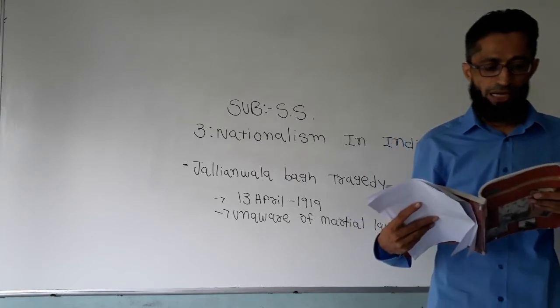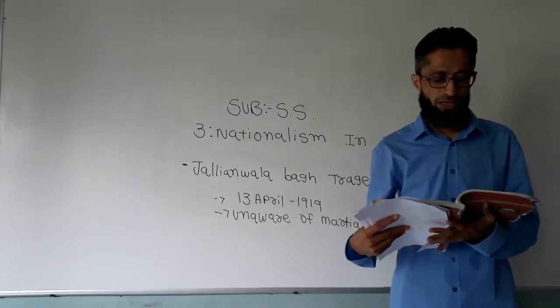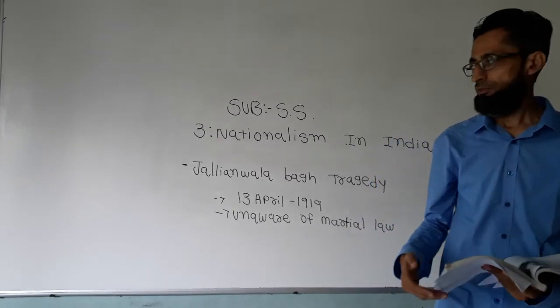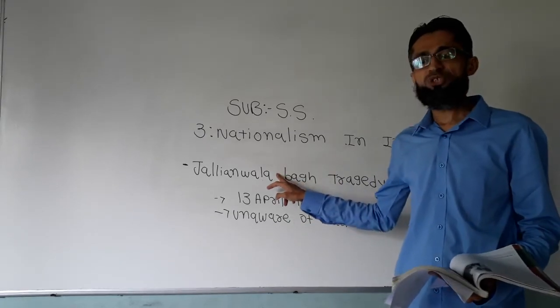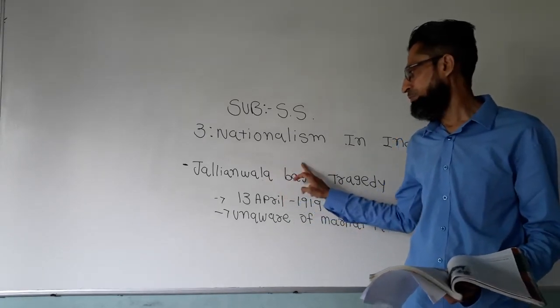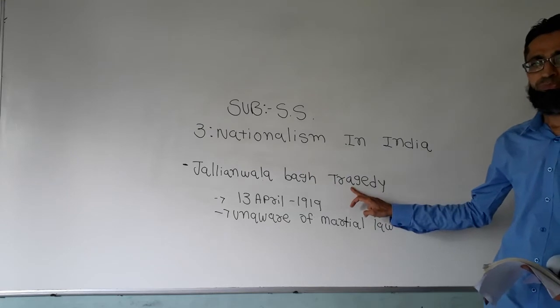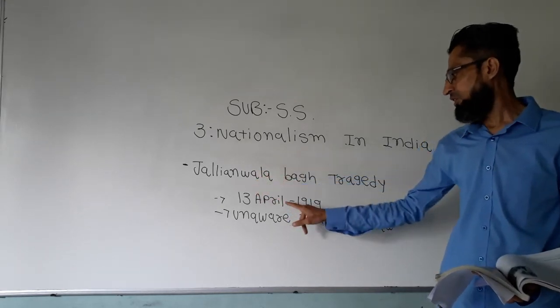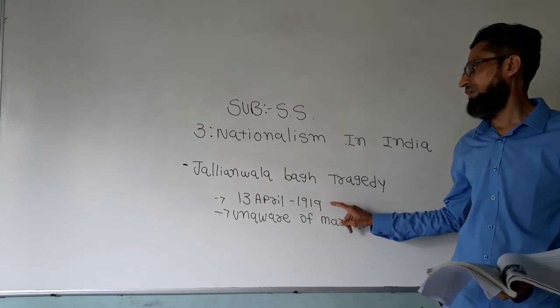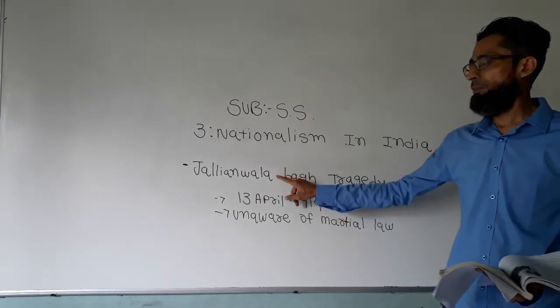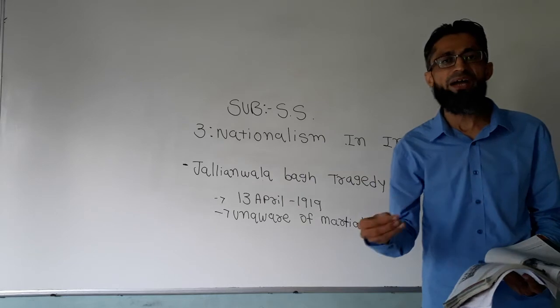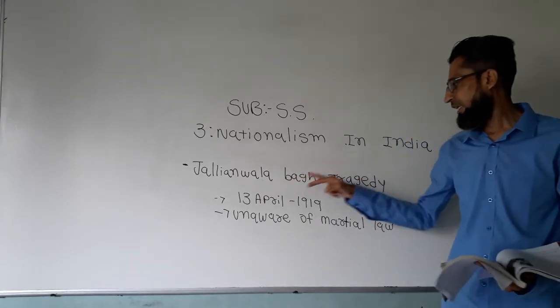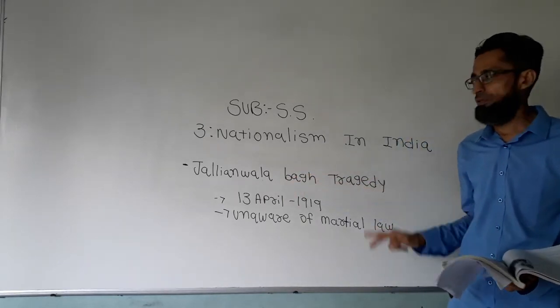On 13 April, the infamous Jallianwala Bagh incident took place. When martial law was imposed by the British government, then on 13 April 1919, the infamous, meaning with bad reputation, Jallianwala Bagh tragedy happened.